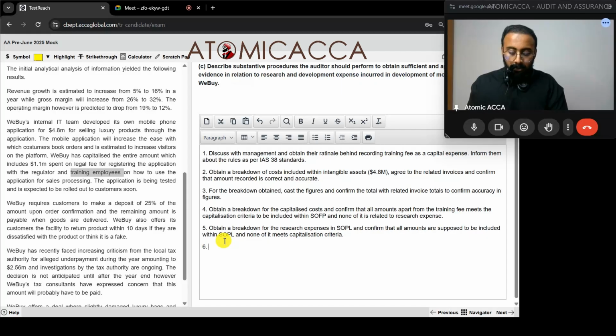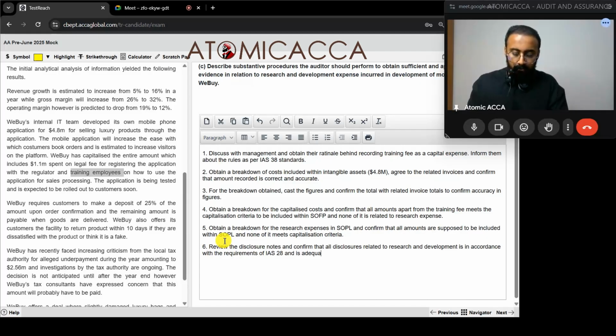So review the disclosure notes and confirm that all disclosures related to research and development are in accordance with the requirements of IAS 38 and are adequate.